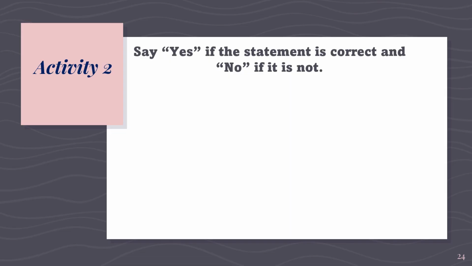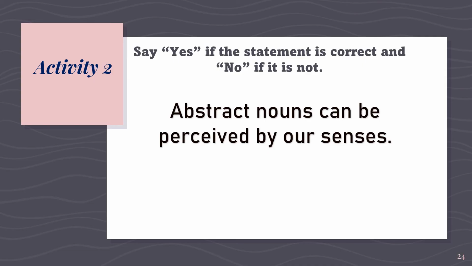Now, let's proceed on our activity 2, which is the moderate round. In this activity, you're going to say yes if the statement is correct and no if it is not. If you want to write it down in your paper, you may do so. Again, simply say or write yes if the statement is correct, and simply say or write no if it is not. Okay? The first statement.